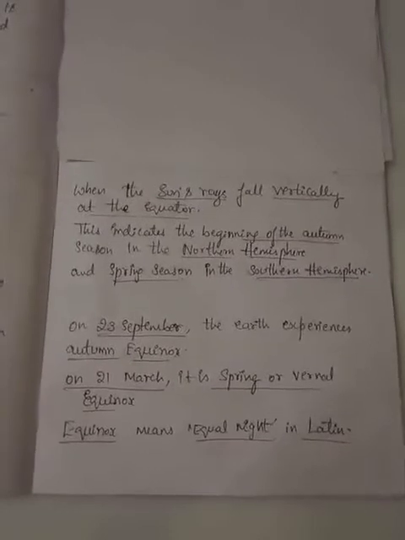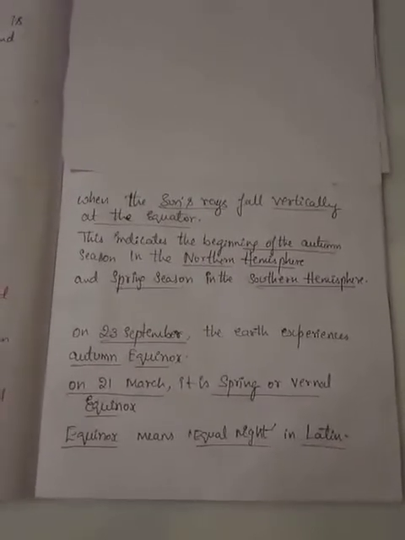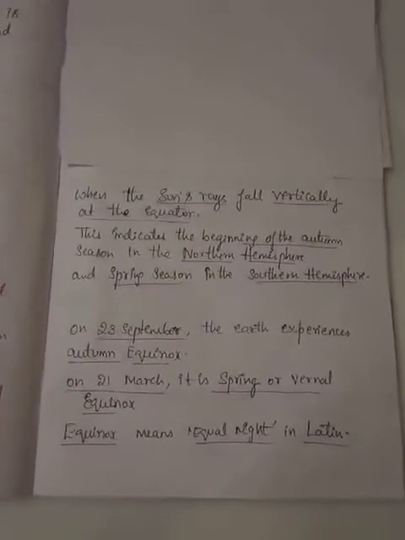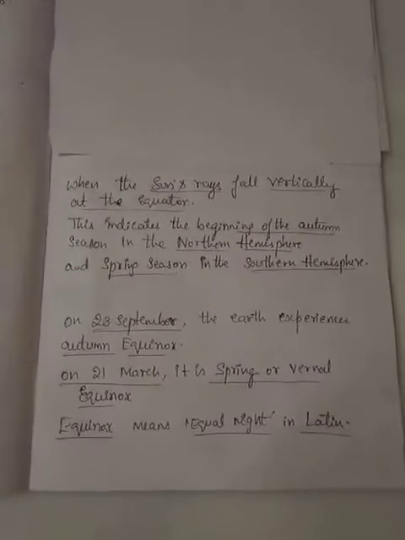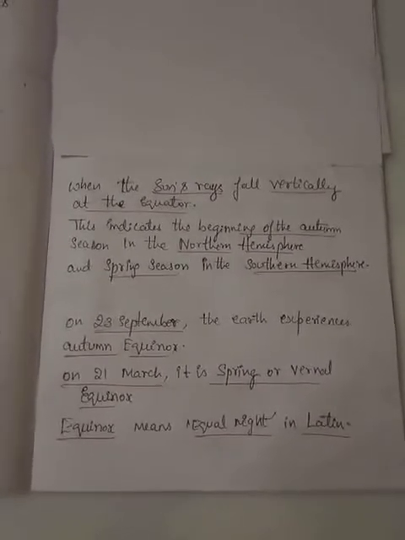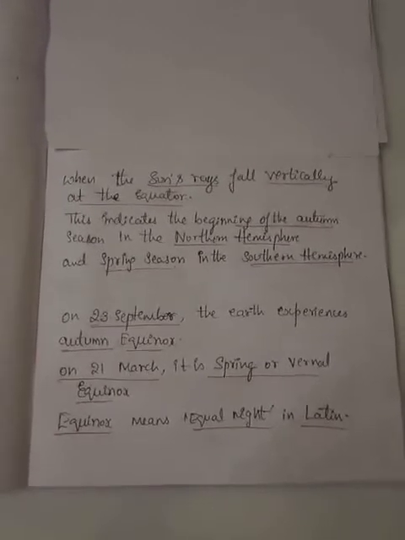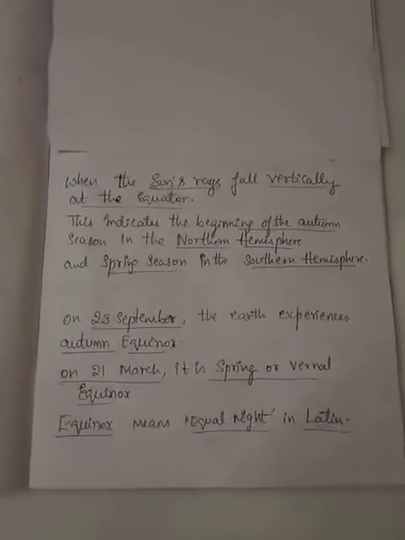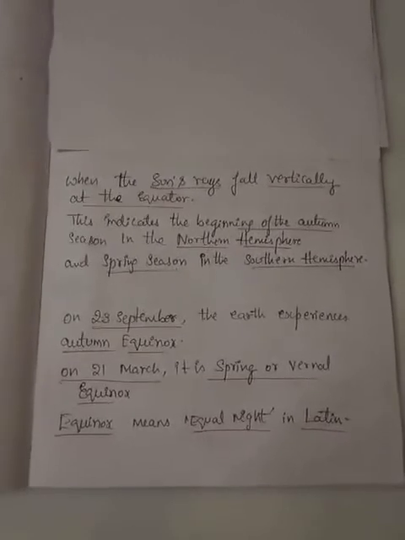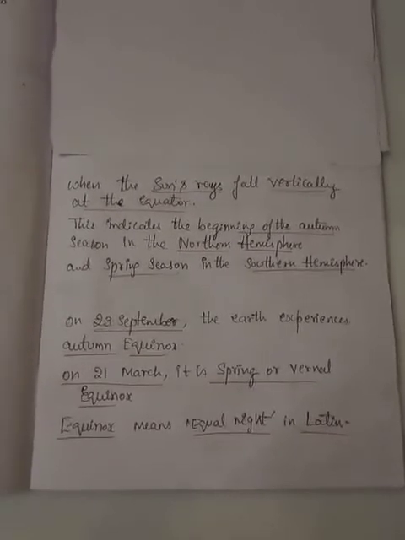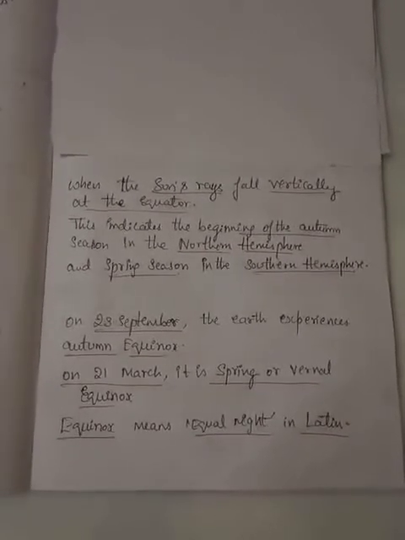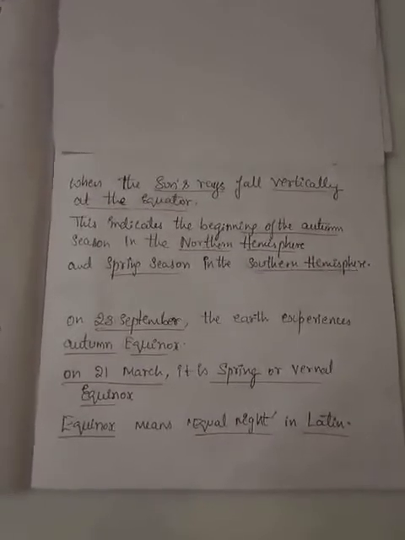So when the equator receives the sun rays, at the point of the equator on the globe or on the map, when the sun rays fall vertically, it indicates the beginning of two seasons. One is the autumn season in the northern hemisphere, and in the southern hemisphere it is the spring season.